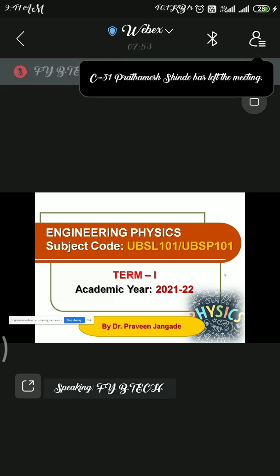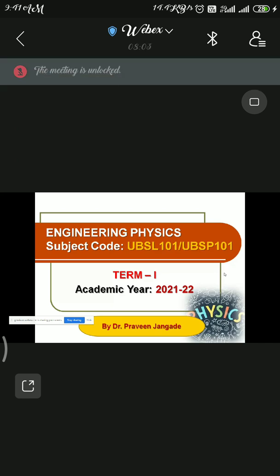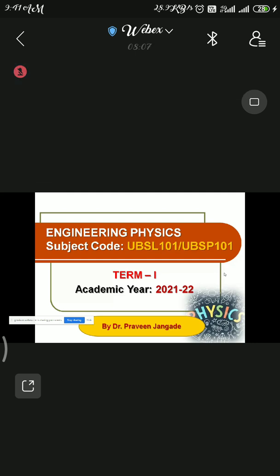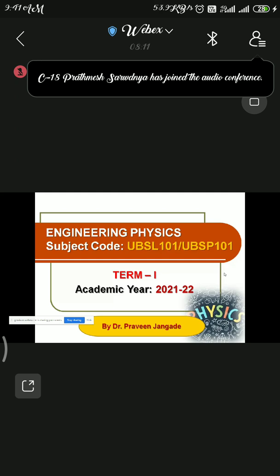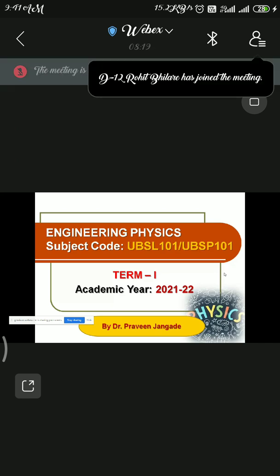Now, regarding your CA examination, as per the academic calendar, your CA is scheduled between 4th and 5th of February. The syllabus for the CA examination is the first two units, Unit 1 and Unit 2. CA will be conducted only for the theory subjects, not for the practical, and it will be of 15 marks each.